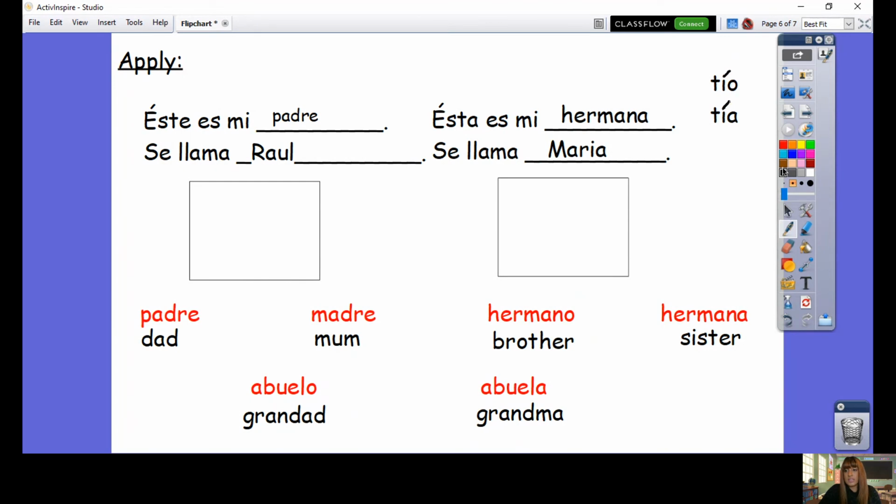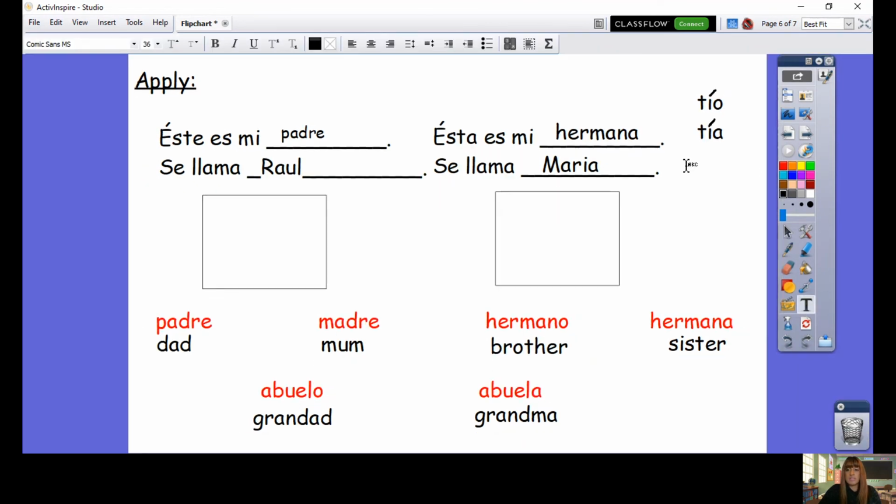Okay. Or if you want to do a cousin, so a boy cousin is primo and a girl cousin is prima. Okay, so if I want to do a boy cousin, I would say este es mi primo, and if I want to do a girl cousin, I would say esta es mi prima, and then I would write their names there.